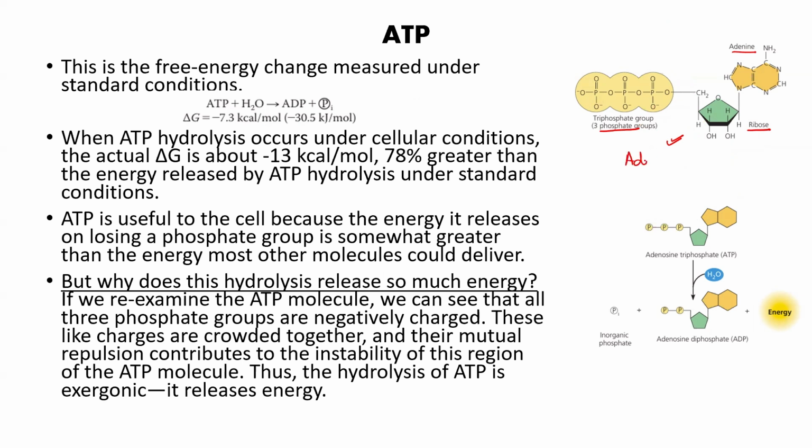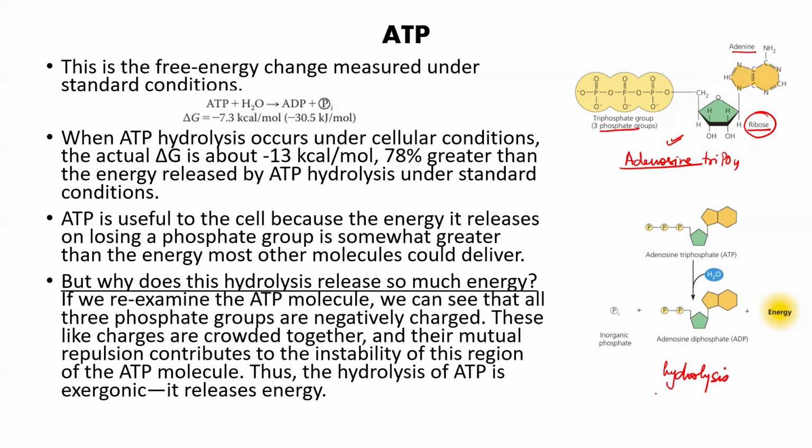Adenosine means it has a sugar and a nitrogenous base, that is adenine. Which sugar? Ribose sugar.